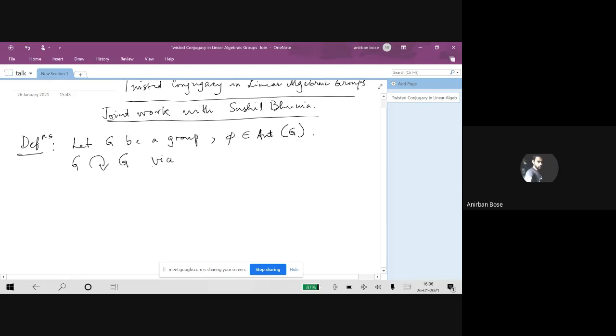So the action takes place via this assignment. This is how one defines this action. As we can see, it is slightly twisted from the usual conjugation action of G on itself, and that's why the name twisted conjugacy.